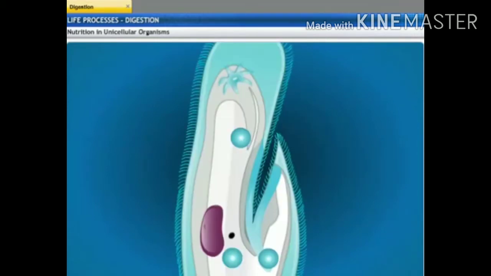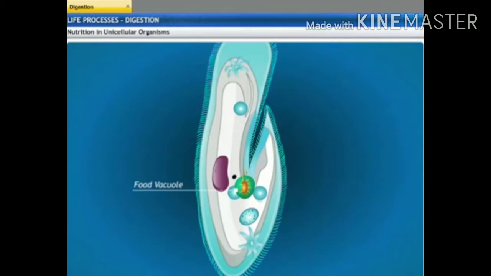Unlike an amoeba, a paramecium is slipper-shaped with cilia on its surface. Food is taken in at a specific spot on the body. When a paramecium wants to take in food, its cilia push the food particle towards the entry point of the food tube. Inside the body, the food enters a food vacuole, where it is broken down into simpler form. Simple molecules are absorbed and waste material is thrown out.